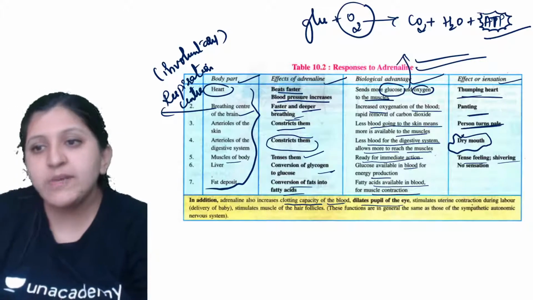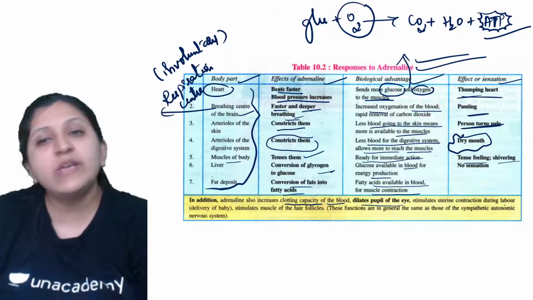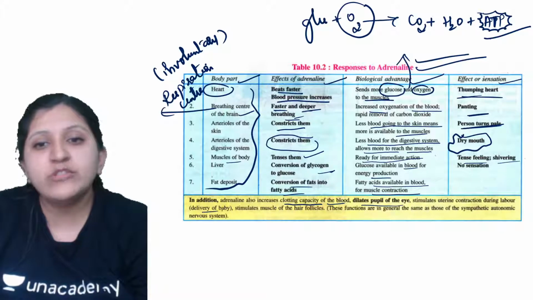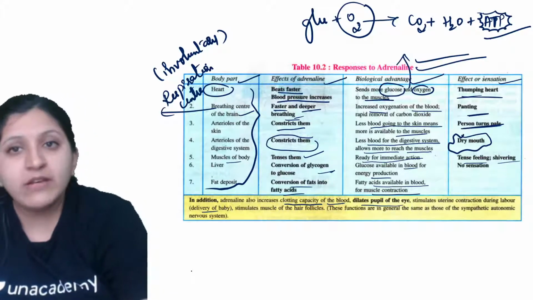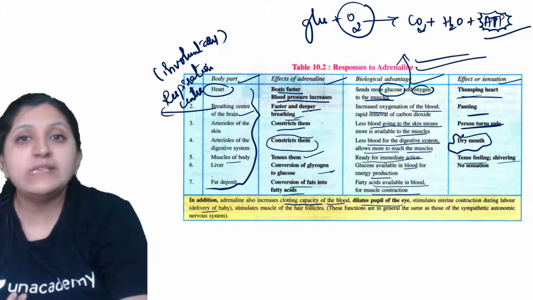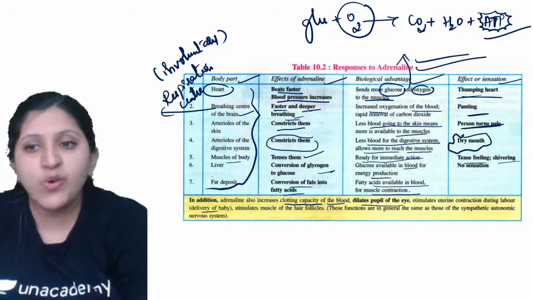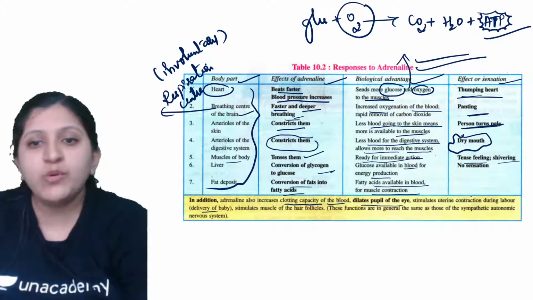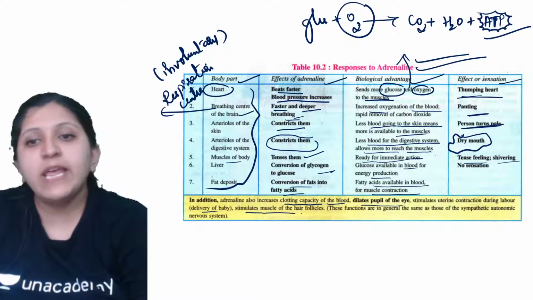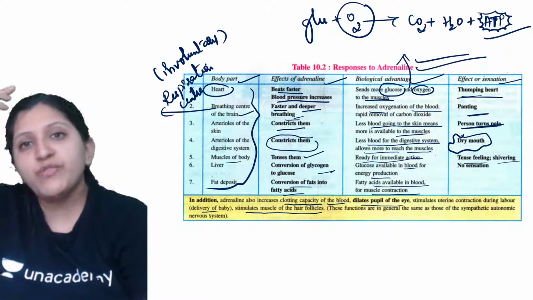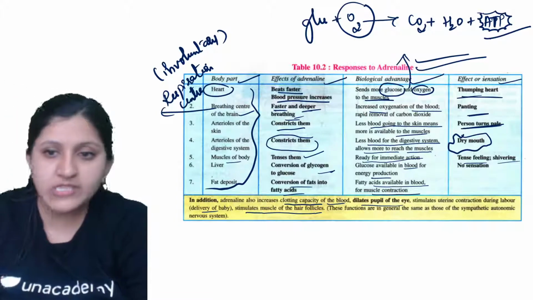It also stimulates the uterine contraction during labor. This is with respect to the delivery of a baby. The adrenal gland releases a hormone, and because of that the labor will also initiate. It also stimulates the muscles of the hair follicles, so the muscles of the hair follicles are also getting stimulated.